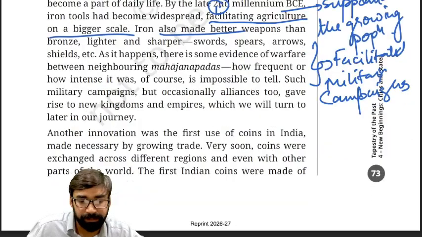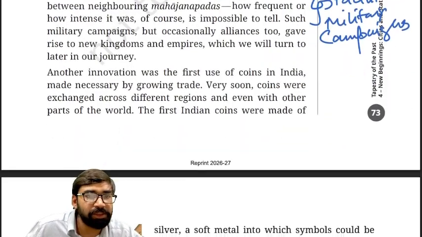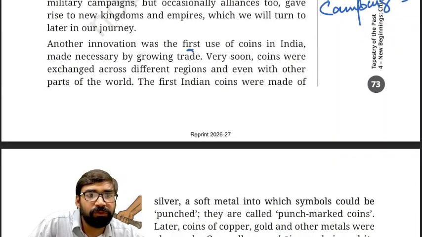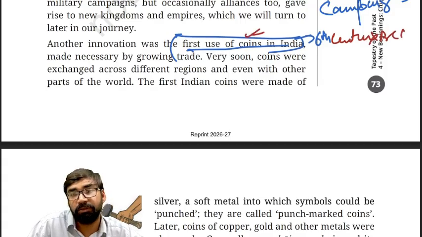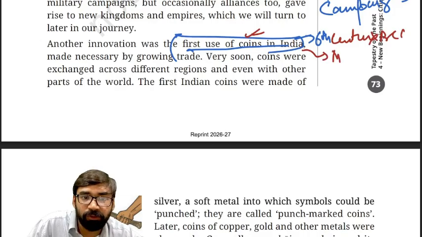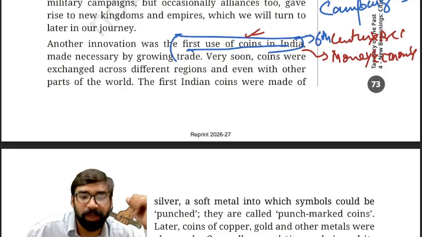Fine? Okay. Now, apart from this, as you can see here, the last paragraph of this, another innovation is the first use of coins in India. Yes, in the 6th century BC, the evidence of coins came into the picture. Yes, evidence of coins, which actually represents the beginning of money economy. Before that, barter system was there. So it gives us the evidence of money economy.